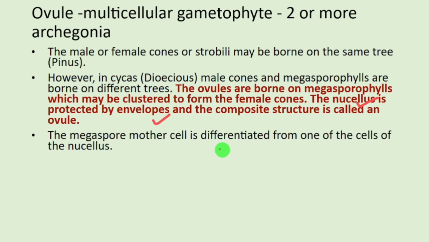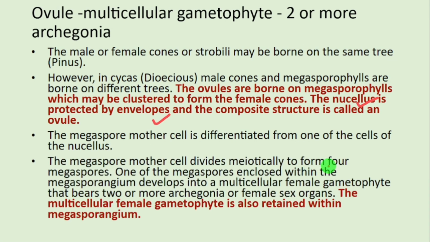Megaspore mother cell is differentiated from one of the cells of nucellus. So one of the cells from nucellus will form megaspore mother cell. So this cell will undergo meiosis and form 4 megaspores. So megaspore mother cell will form megaspore.